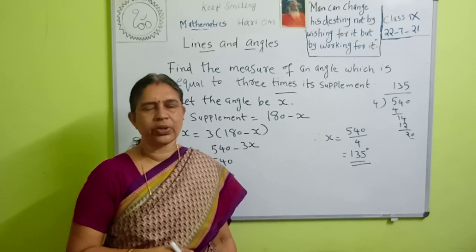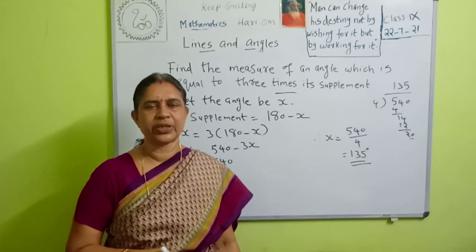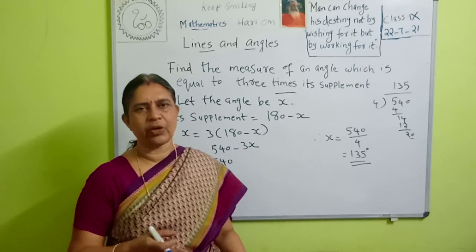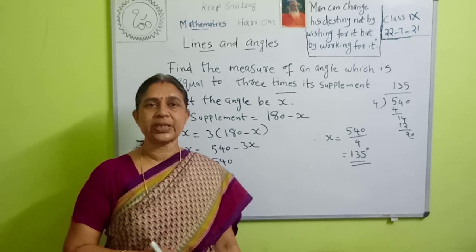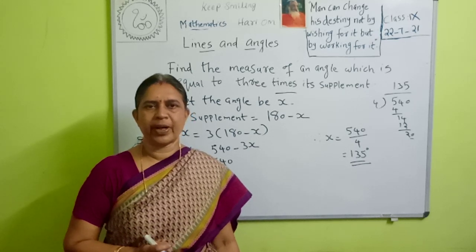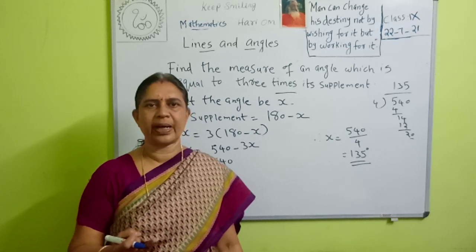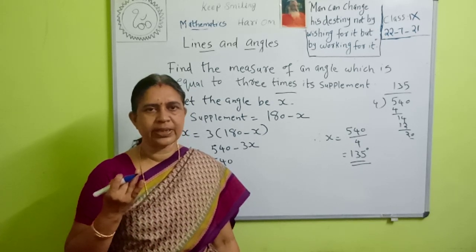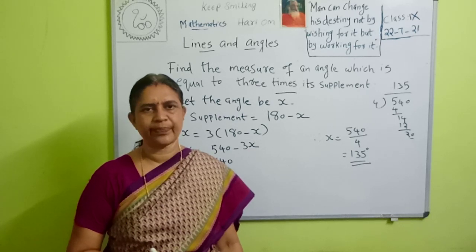Then we also studied that vertically opposite angles are equal. If two angles are vertically opposite angles, then their measures are equal. The sum of the angles in a linear pair is 180 degrees. Complementary means the sum of the angles is 90 degrees, and if the sum of the two angles is 180 degrees, they are called supplementary angles. You remember all this, okay?